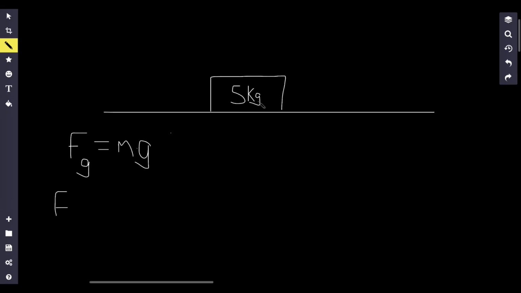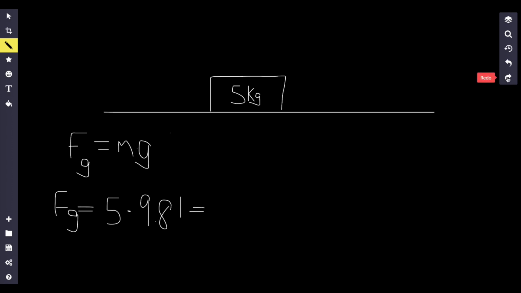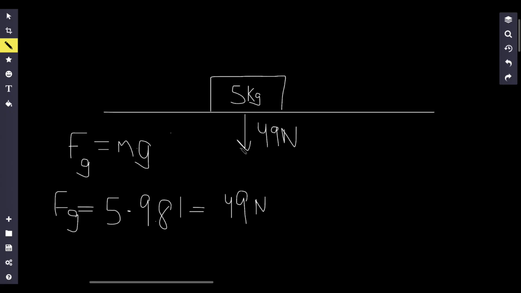Let's say I have this 5 kilogram object, and I want to calculate the weight of this object. So remember, weight is equal to mass times the acceleration due to gravity. The acceleration due to gravity is 9.81, and the mass is 5 kilograms. And remember, force is always measured in newtons. So I get around 49 newtons for this answer, and that means there's going to be a 49 newton force pointing downwards from this object, right? Because this is basically the force of gravity that the object feels.